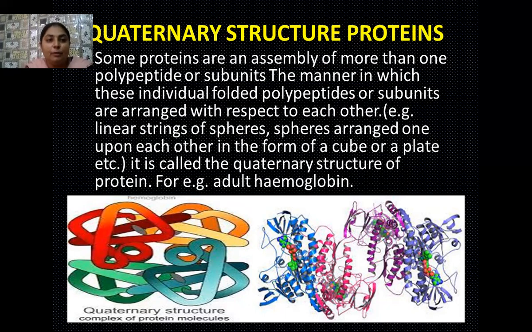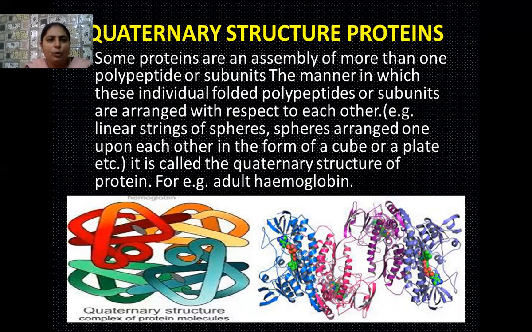They may be in the form of linear strings of spheres, and spheres they are arranged one above the another, or sometimes the spheres they arranged one upon each other in the form of a cube or a plate. So here the protein threads they arranged themselves into different folds to form variety of geometrical shapes. It may be spheres, it may be cube, it may be plates. So such a structure of protein is known as the quaternary structure of protein.